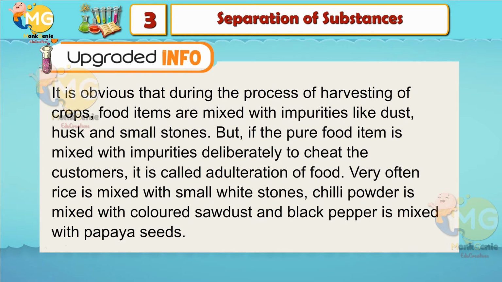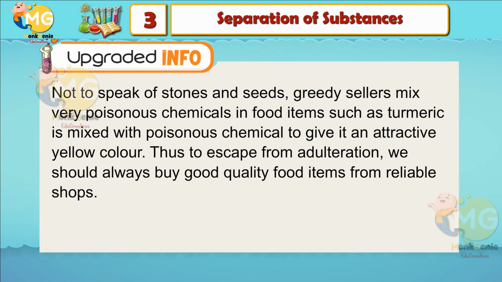Very often, rice is mixed with small white stones, chili powder is mixed with colored sawdust, and black pepper is mixed with papaya seeds. Not to speak of stones and seeds, greedy sellers mix very poisonous chemicals in food items, such as turmeric is mixed with poisonous chemical to give it an attractive yellow color. Thus, to escape from adulteration, we should always buy good quality food items from reliable shops.